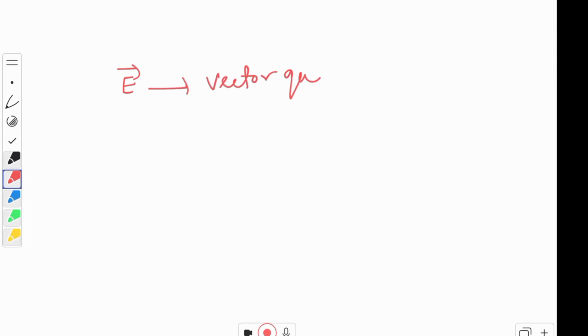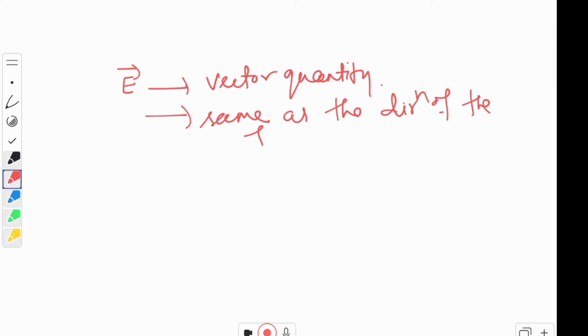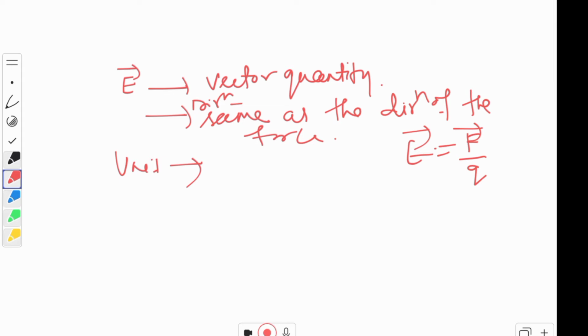Is a vector quantity. If it is a vector quantity, then what is the direction? Its direction is the same as the direction of the force, children. And what is the unit? SI unit will be how much? This E is equal to F by Q, just now we have seen. So F is Newton, so it is Newton per Coulomb.